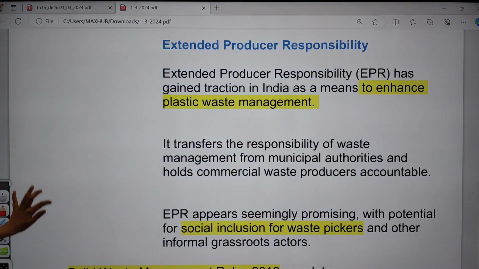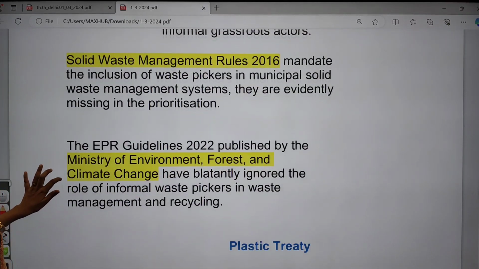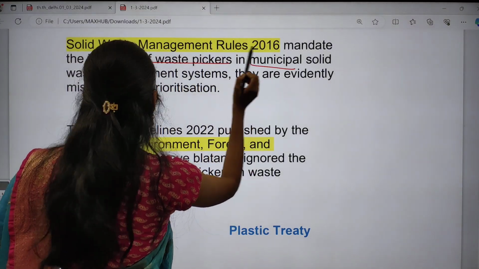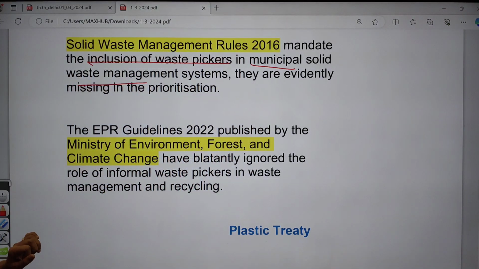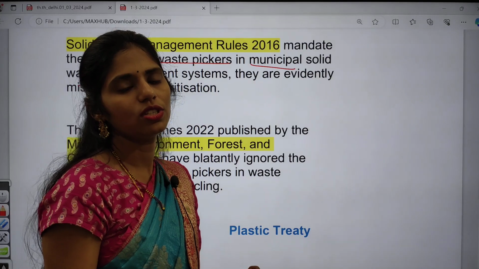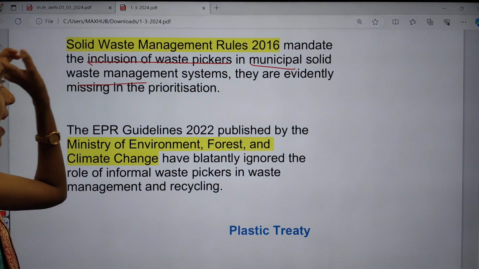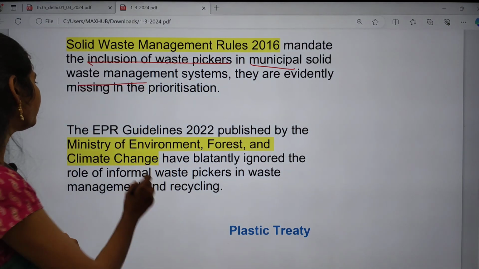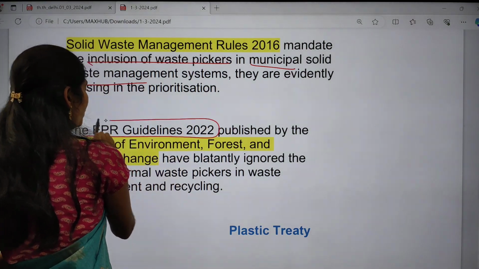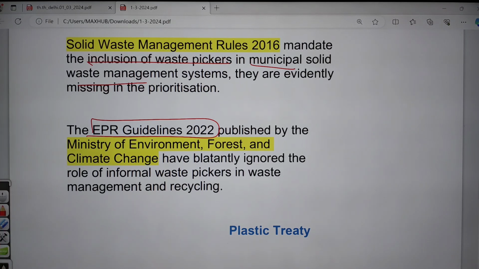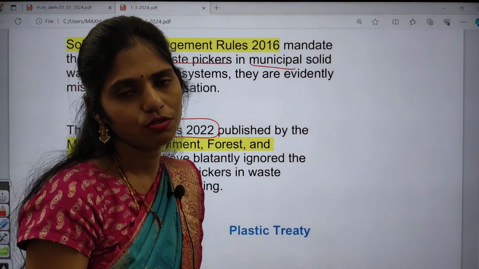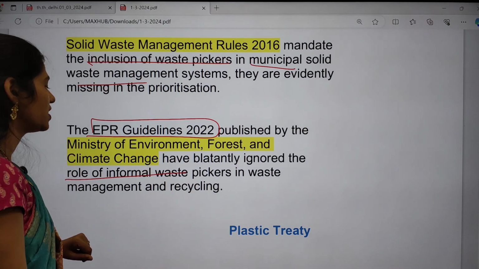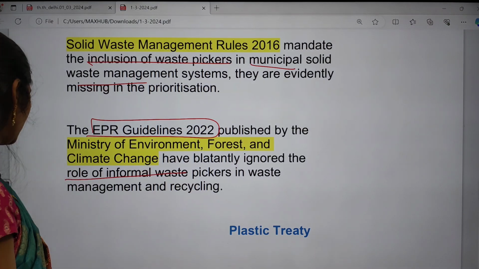Under the Solid Waste Management Rules of 2016, the inclusion of waste pickers in the municipal solid waste management system is mandated, but we are missing the priority that should be given to informal workers under these rules. And not only that, the EPR guidelines of 2022, published by the Ministry of Environment, Forest and Climate Change, ignore the role of informal waste pickers in waste management and recycling.